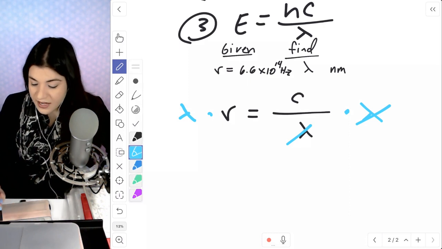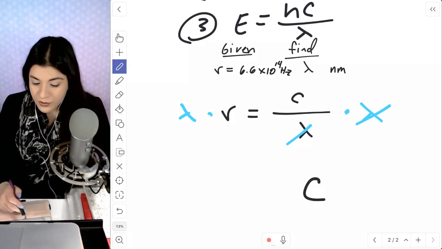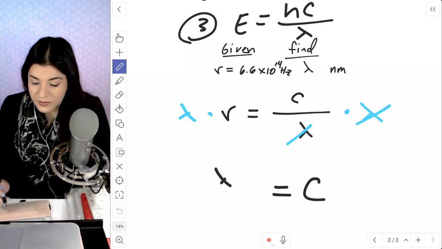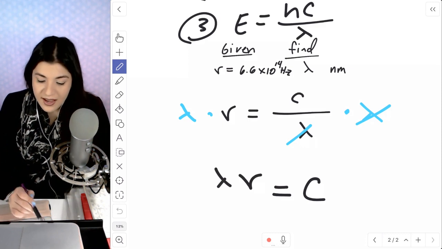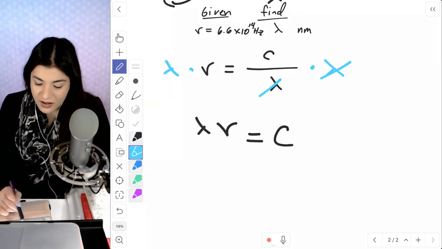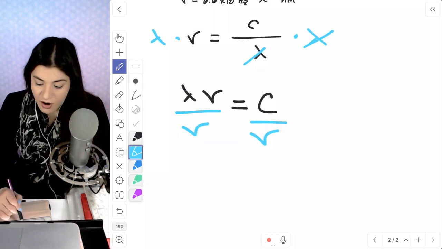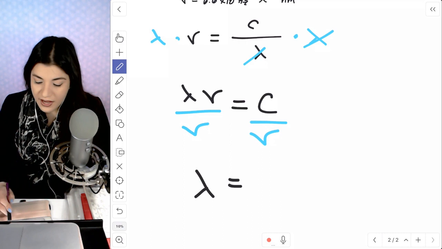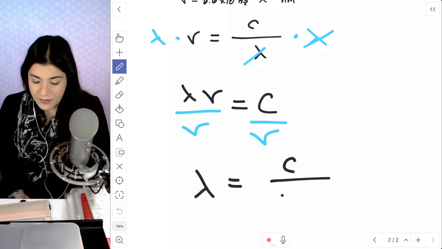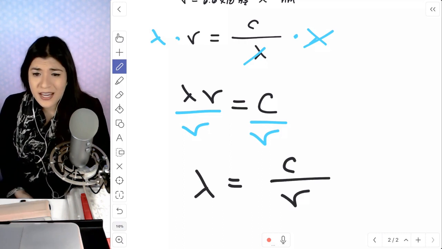What's left is that c, or the speed of light, is equal to our wavelength times our frequency, and I'm going to divide over our frequency to the opposite side, and then our wavelength now equals the speed of light divided by our frequency. Okay, that's the formula I'm going to be plugging everything into.